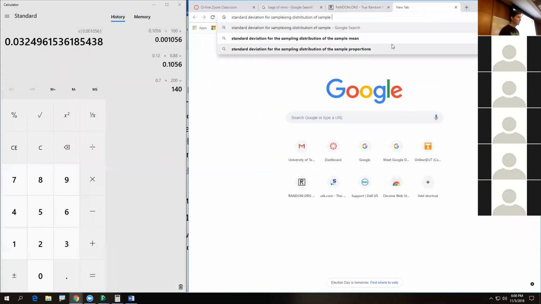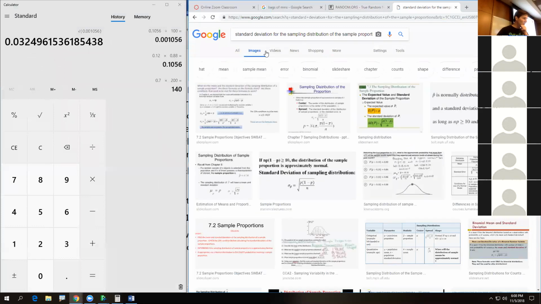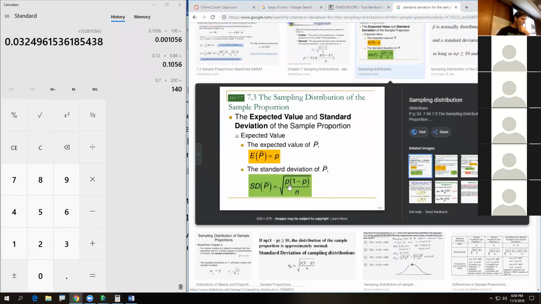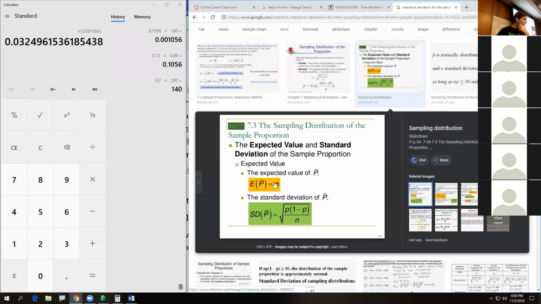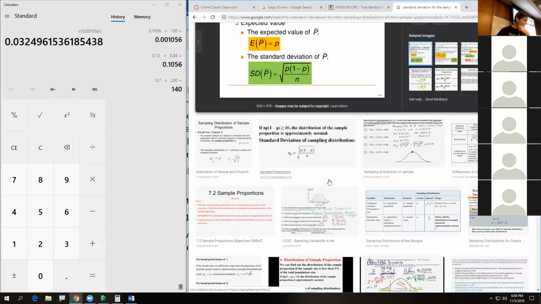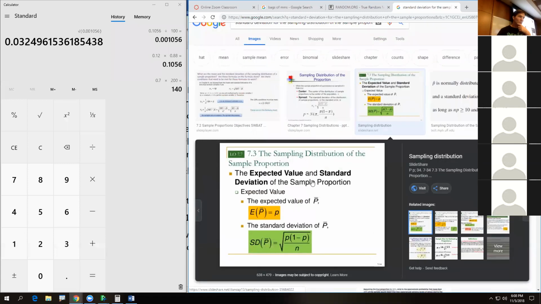There it is right there, and we should see a formula for it. P times Q over n, square root. Here it is right here. It's written a little differently than we have it, but it's basically the same. P, and there's Q, over n, square root. And they're using p-bar. I don't love that. P times Q over n, square root. People love changing that notation. So p times q over n, square root, and that gives the standard deviation.